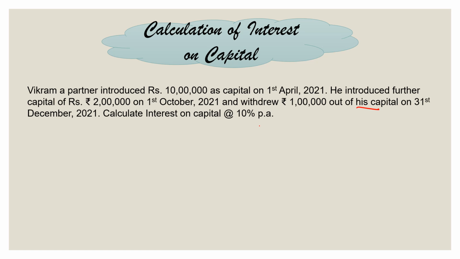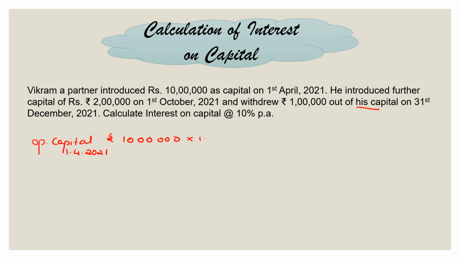Now I will be using two different methods to show you the computation. The amount of interest on capital would come out to be the same, but there are two different ways in which you can compute. So whichever method you find which you can understand, which you find simple, you can adopt that. There is no problem. So first, let me start with the first method of computation. Now, we said this partner brought in 10 lakh rupees as his capital. Therefore, this is his opening capital, that is, which he brought in on 1st April 2021, rupees 10 lakh.